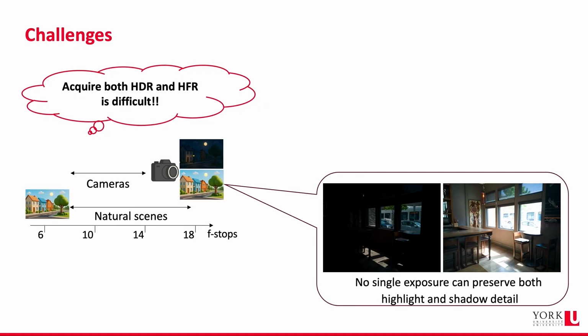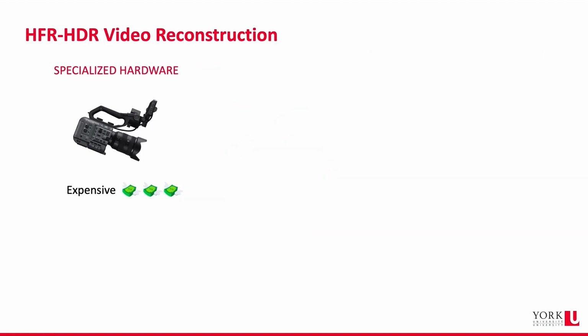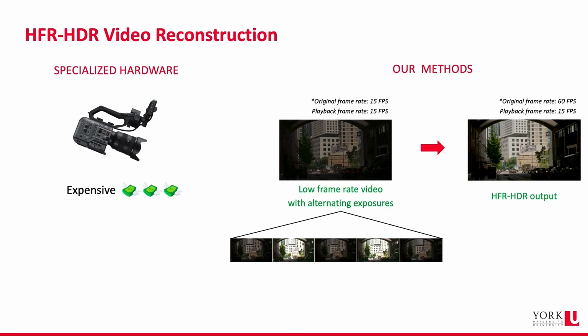Cameras have a limited dynamic range, making it hard to preserve both bright highlights and dark shadows. Increasing the frame rate often means shorter exposures, which can introduce noise and loss of detail. While specialized sensors can capture high frame rate HDR video, they are expensive and impractical for most systems. Our work takes a low-cost software-based approach using alternating exposures captured by standard cameras.